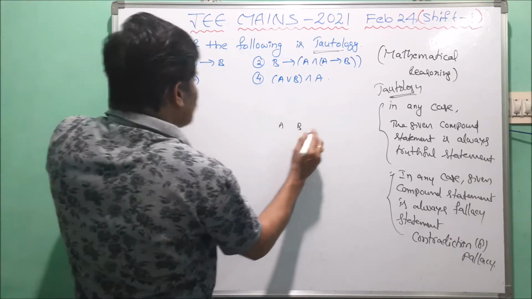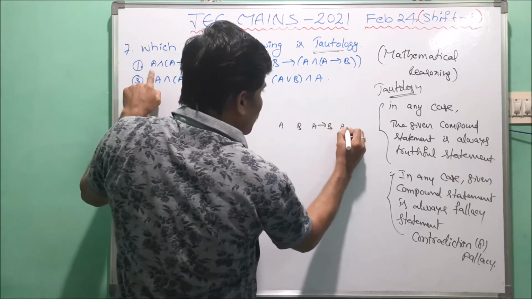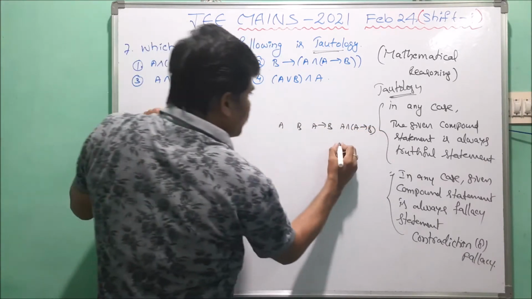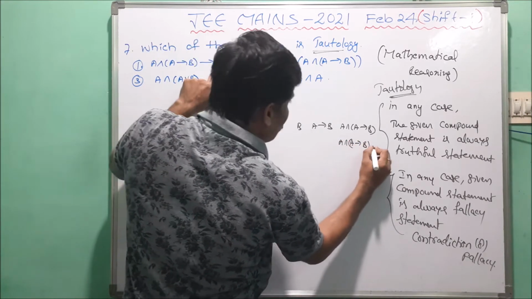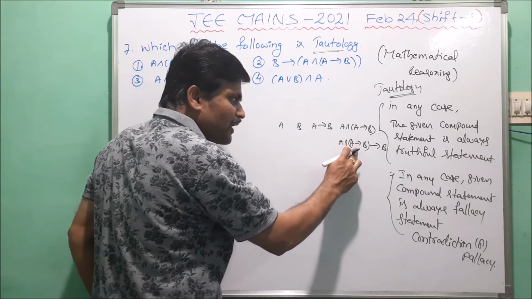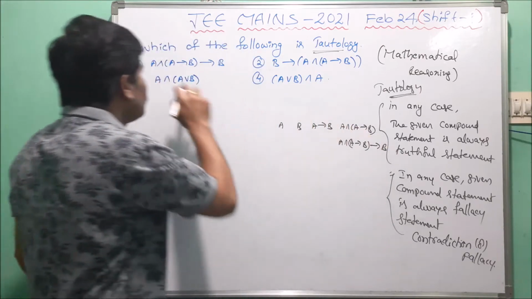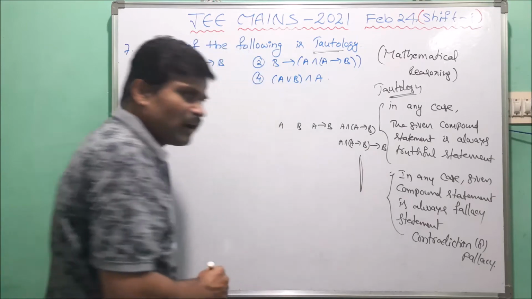Now we take A implies B, and also A and (A implies B), and also (A and (A implies B)) implies B. This is the last compound proposition, so this is the last column.